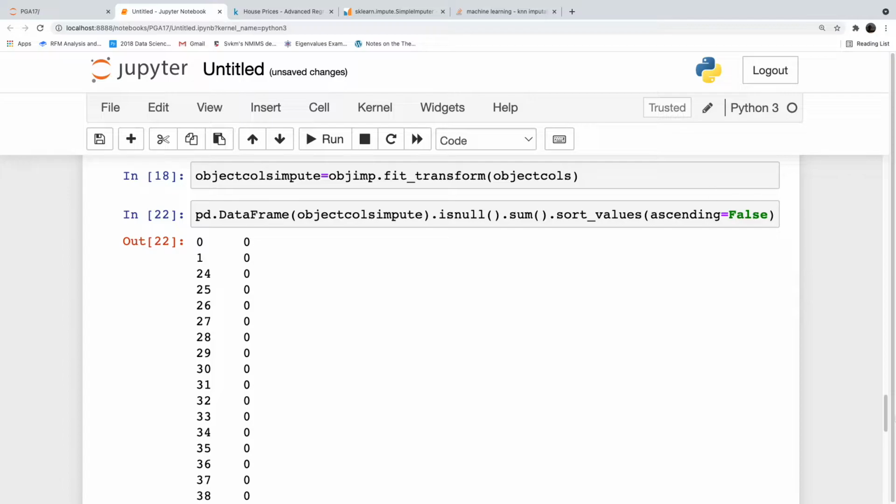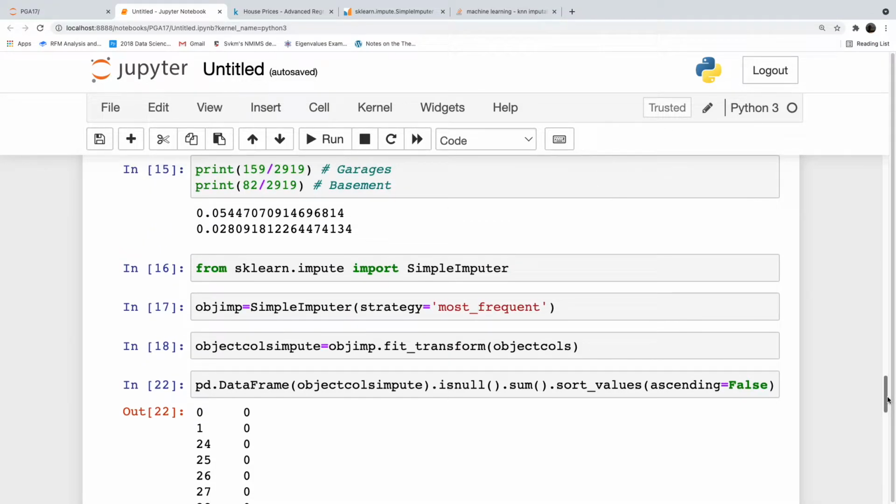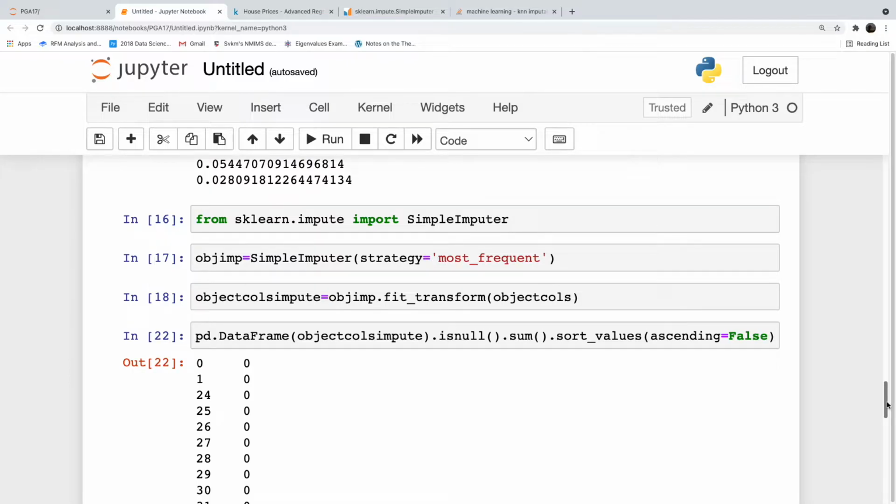Now, once you have done, it is better to convert it into a data frame. It is always better to convert the array into a data frame, so that we will not have any problem when you are concatenating back and all this stuff. So, once you have checked that the missing values are not there in your data, let us convert our data frame back. Because I told you initially, whenever you do any operation on data in Python, the output will be a NumPy array.